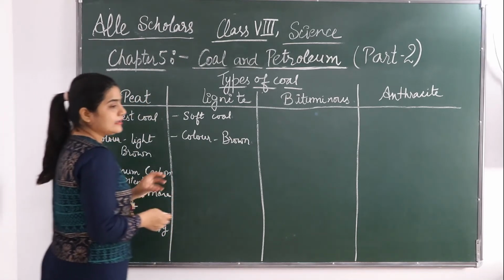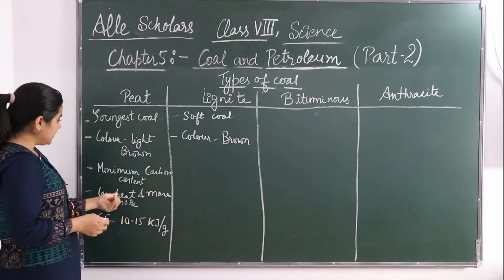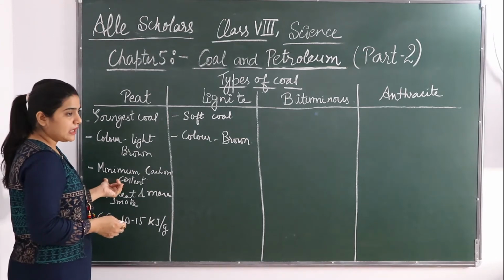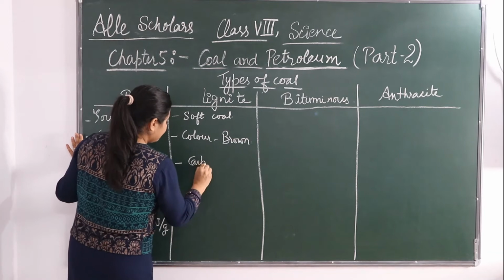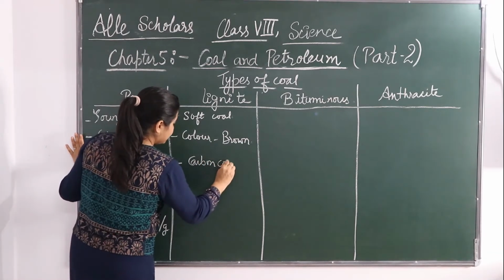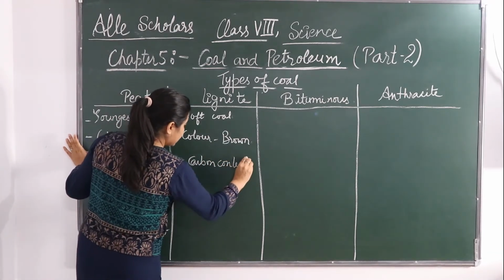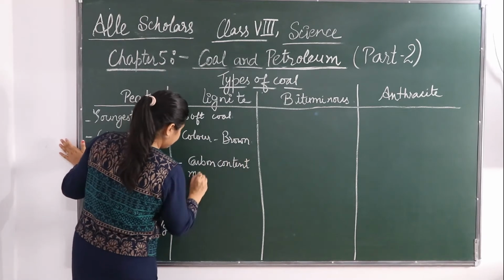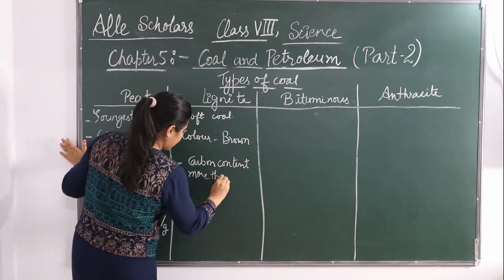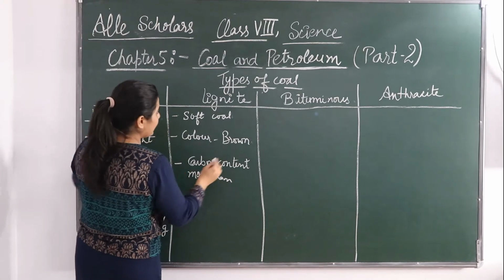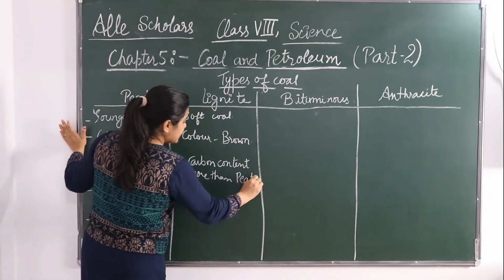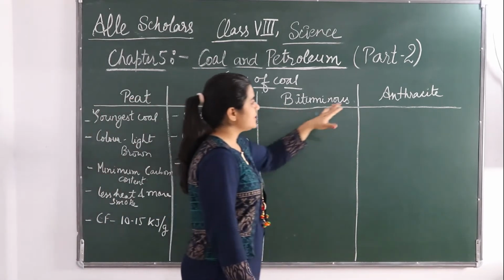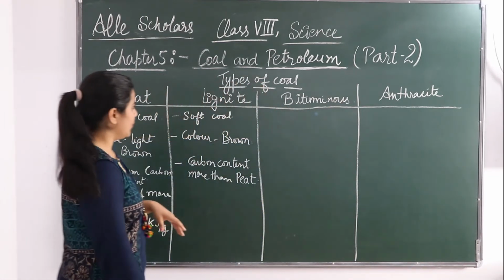Okay, and if we talk about the carbon content, peat was having the minimum carbon content. Lignite's carbon content is more than peat. पीट से ज्यादा होगा कार्बन कंटेंट बट इधर वाले कोल से कम होगा. ठीक है, बिटुमिनस और एंथ्रासाइट से कम होगा.